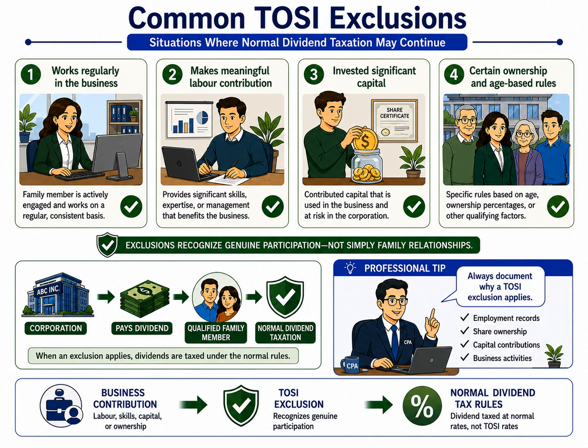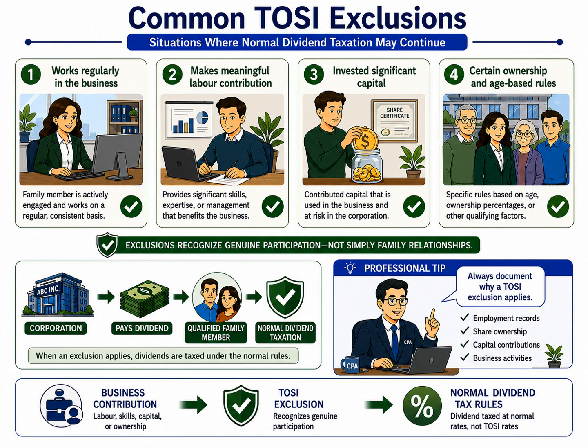One of the most common exclusions applies when a family member works regularly in the business. If an individual is actively employed by the corporation and performs meaningful work on an ongoing basis, they may qualify for normal dividend taxation. The key idea is that their involvement is real and continuous, rather than occasional or purely for tax planning purposes.